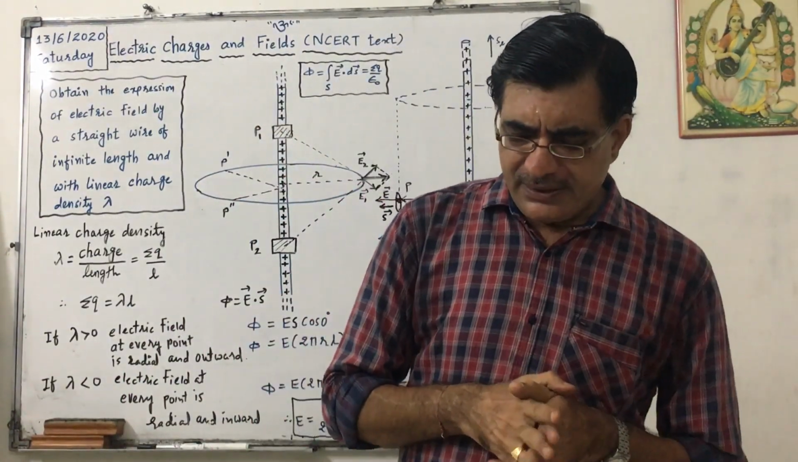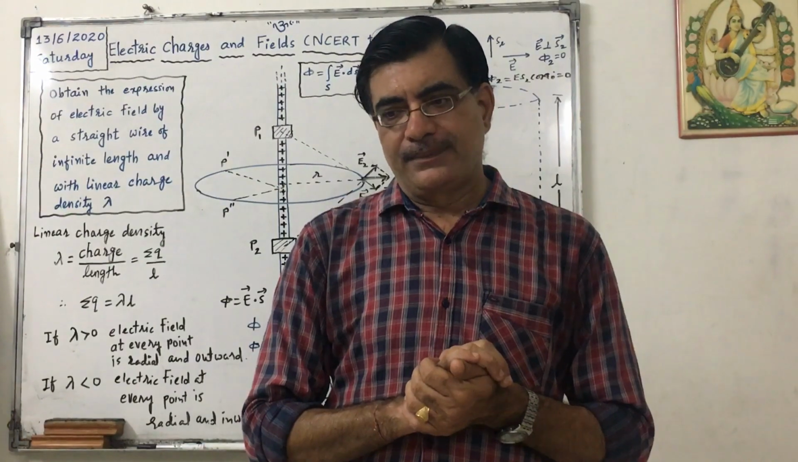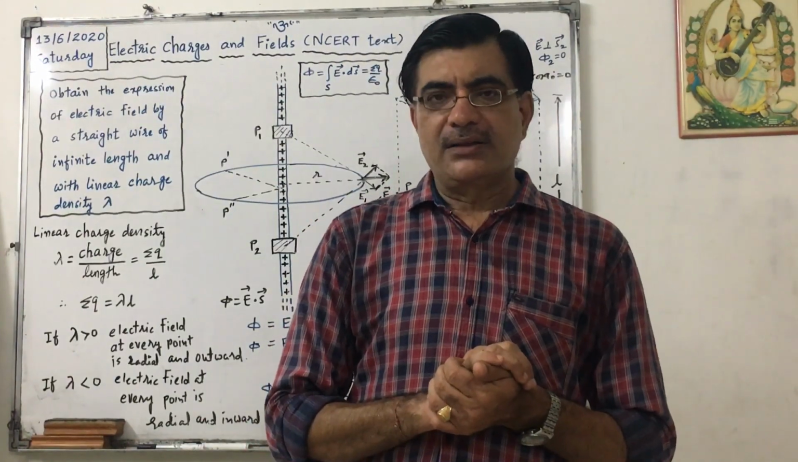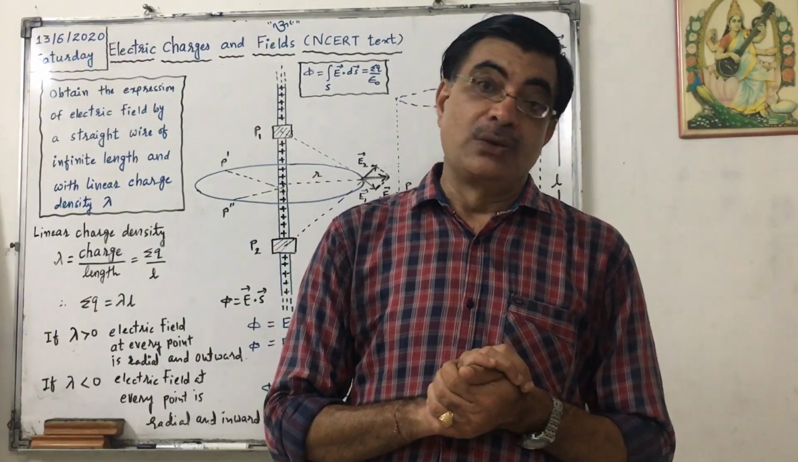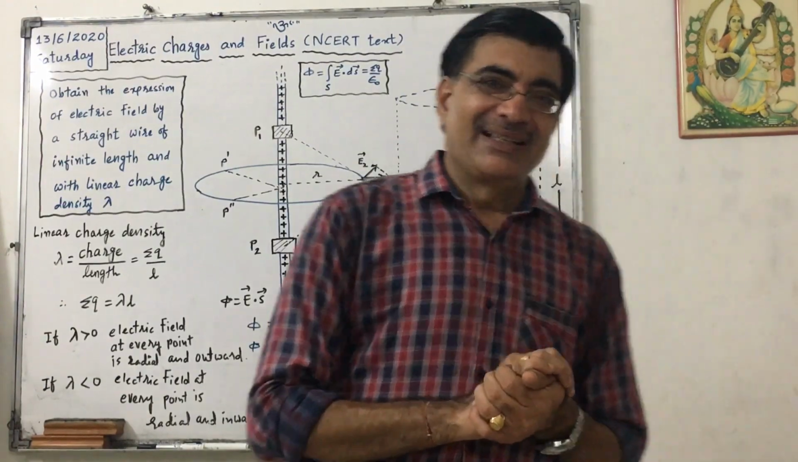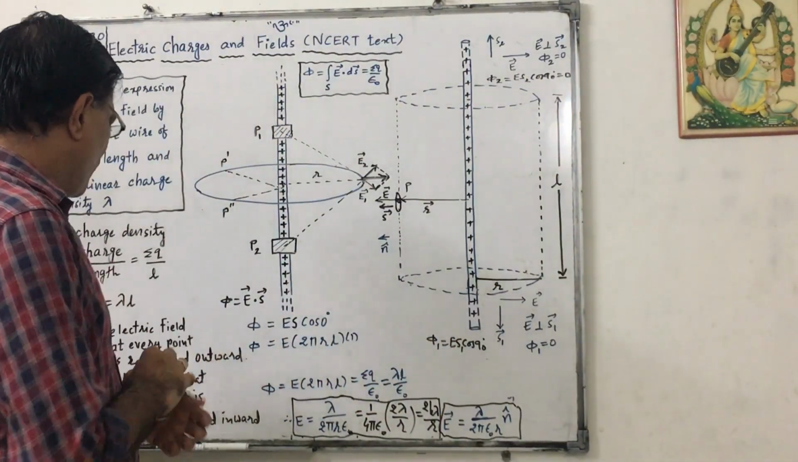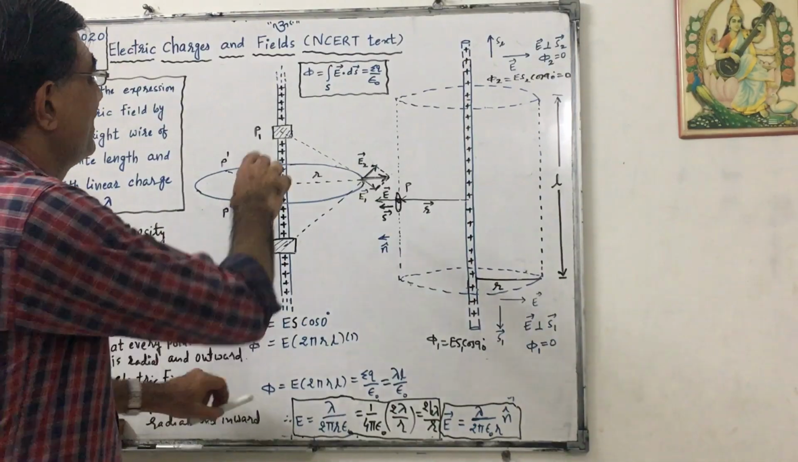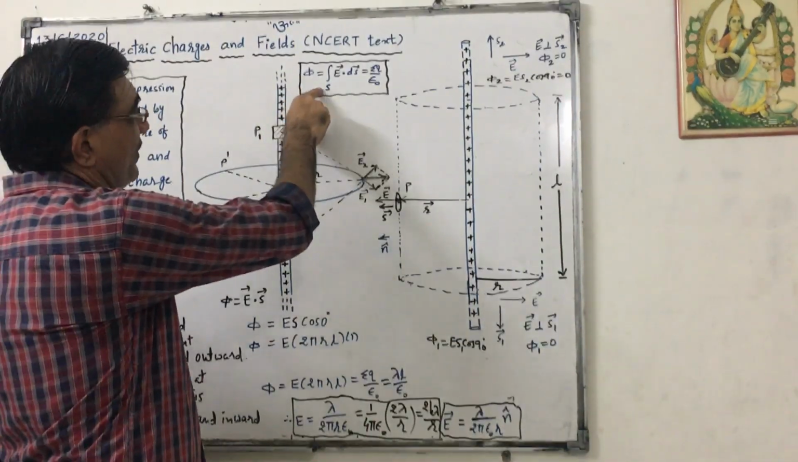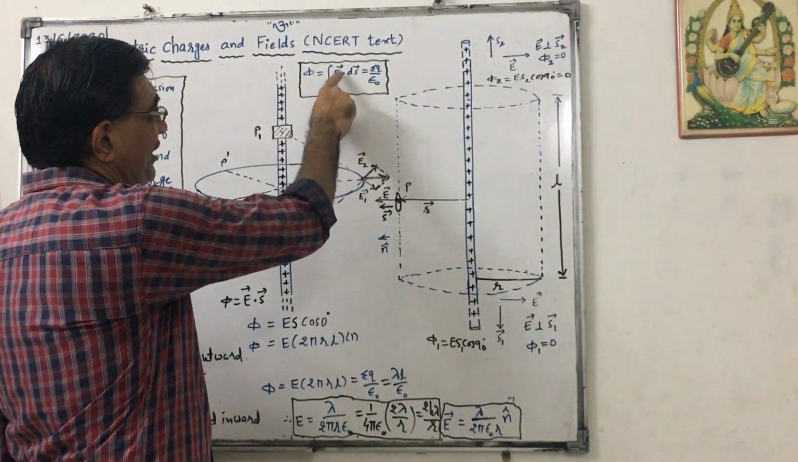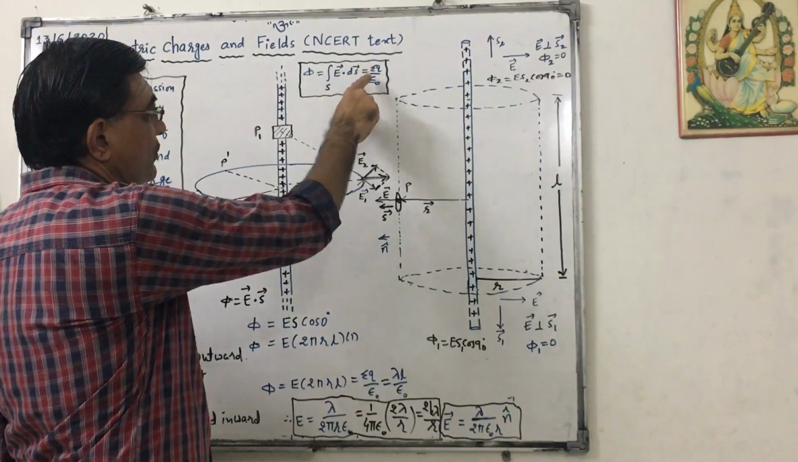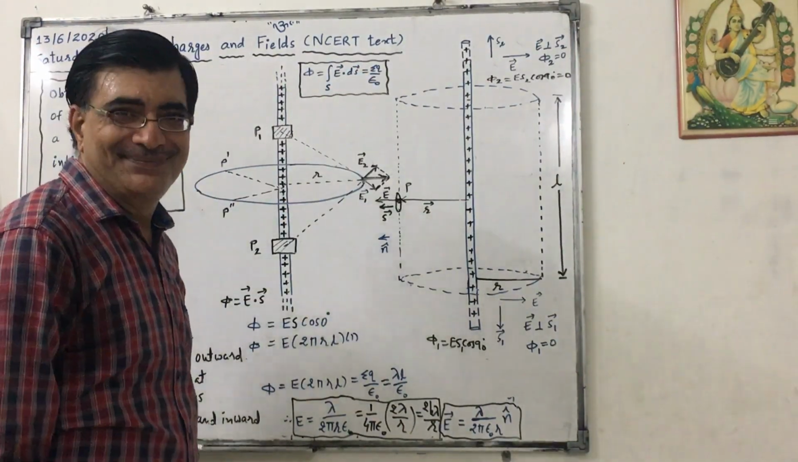Let us recall last lecture. We are studying Gauss's law. The mathematical expression of Gauss's law is phi equals surface integration of vector E dot vector dS equals sigma q upon epsilon naught.